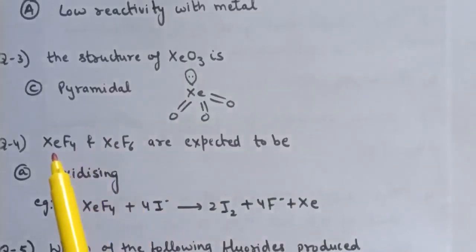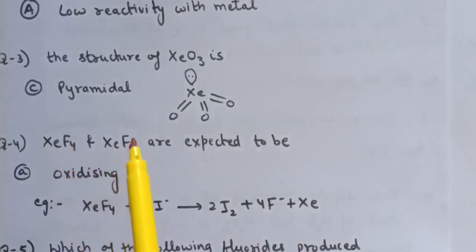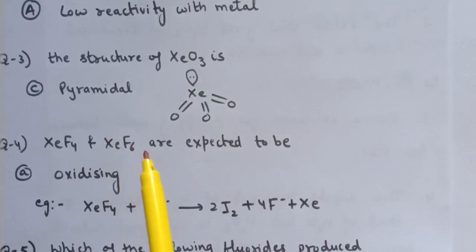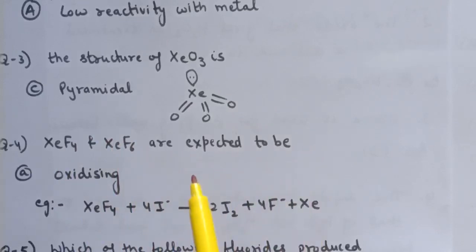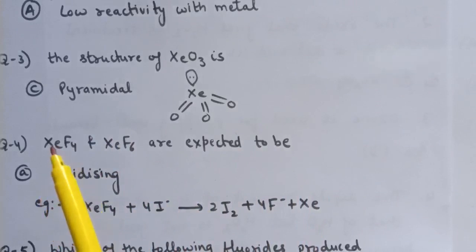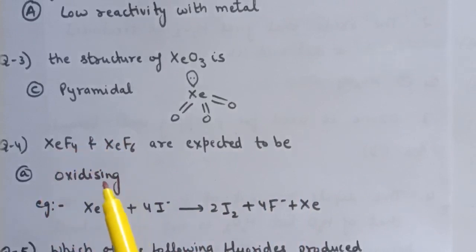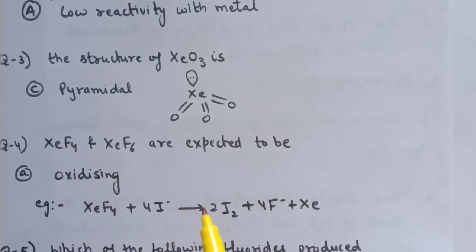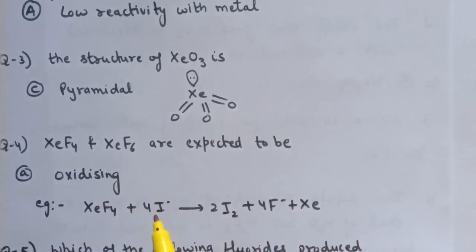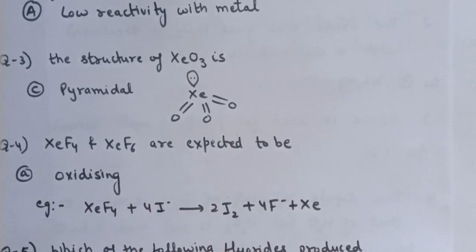Question number 4 is, XeF4 and XeF6, that is xenon tetrafluoride and xenon hexafluoride, are expected to be, so here 4 options are given, and out of these 4 options, the first option is correct, that these two fluorides are oxidizing in nature, and this can be shown by the chemical reaction. Here xenon tetrafluoride oxidizes I negative to I2, and similarly we can explain the oxidizing nature of xenon hexafluoride.